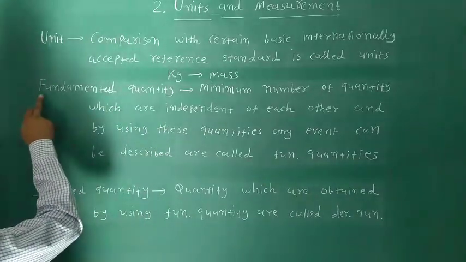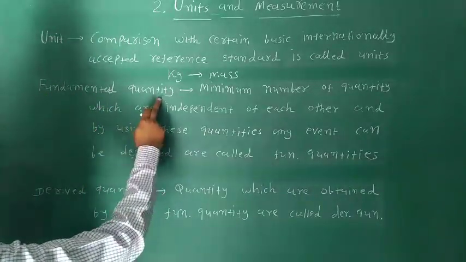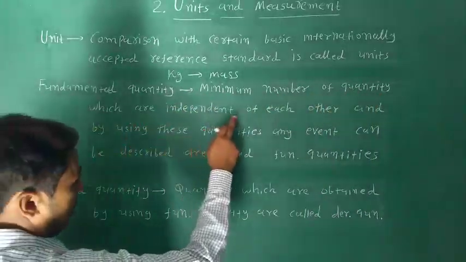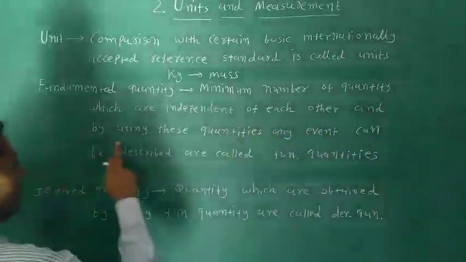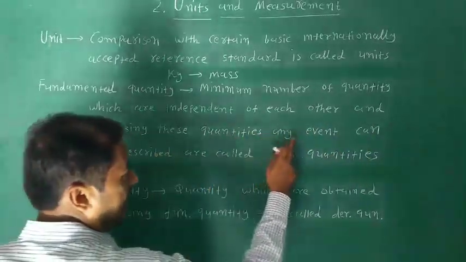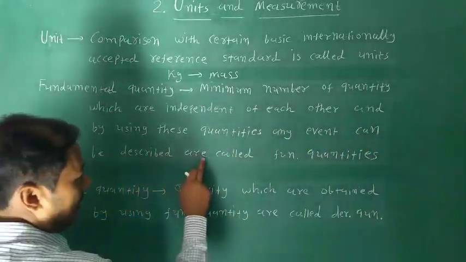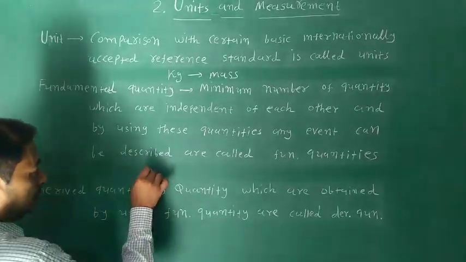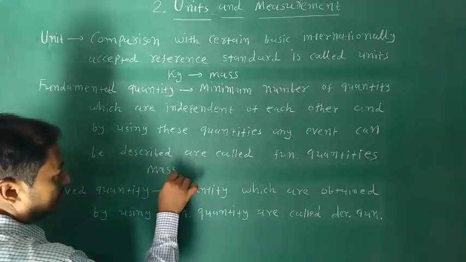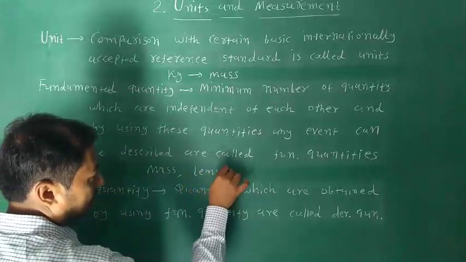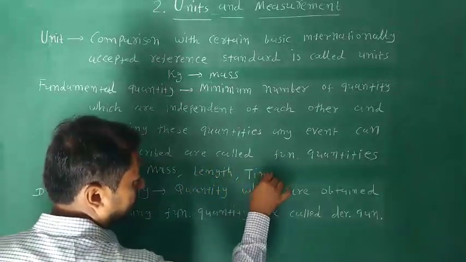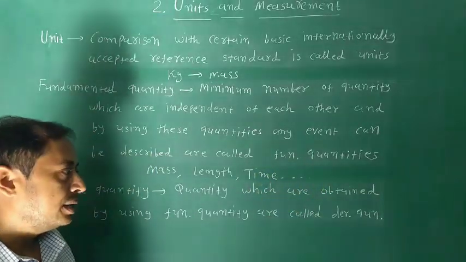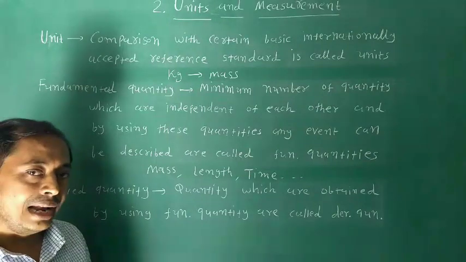Second, fundamental quantities. The minimum number of quantities which are independent of each other, and by using which any event can be described, are called fundamental quantities. Friends, mass, length, time, etc. are fundamental quantities. It is very useful in our daily life.